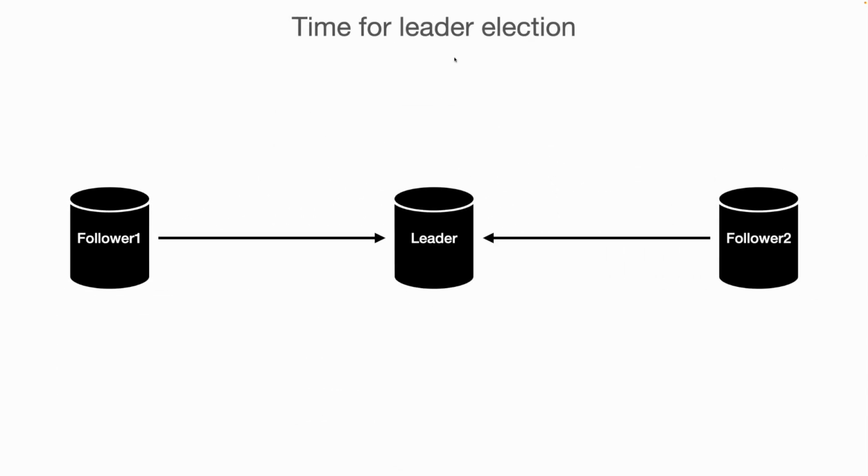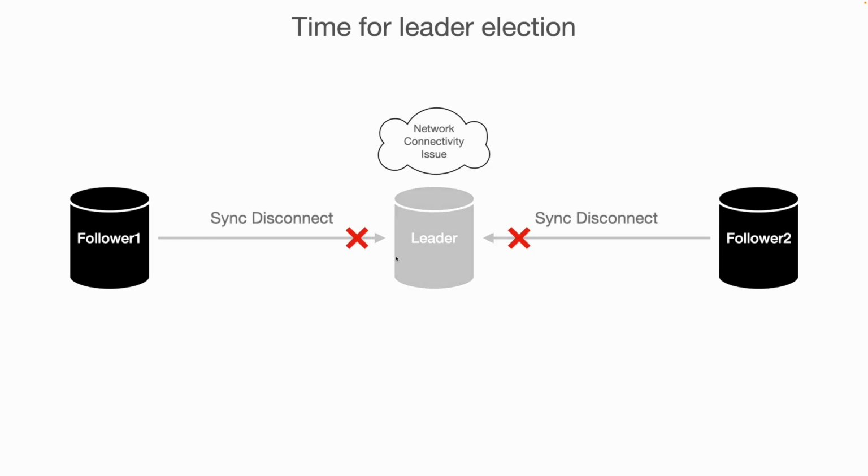So the third is the time for the leader election. Let's suppose we have one leader and two followers syncing with this leader. Let's suppose after some time a network issue happens and these two followers are disconnected from the leader. Now these two followers are waiting for the leader to come up again and start the syncing process. Otherwise they need to start the leader election and then one of them will be the new leader.